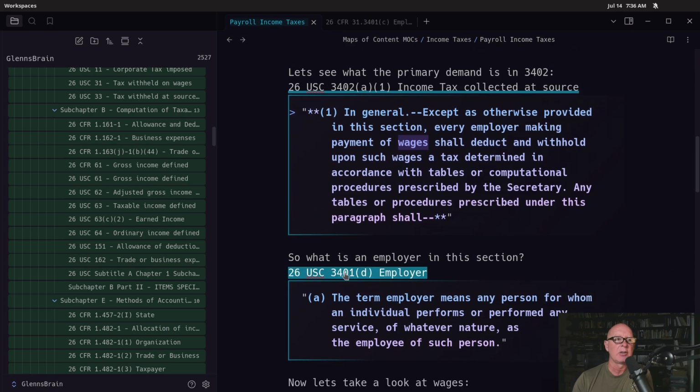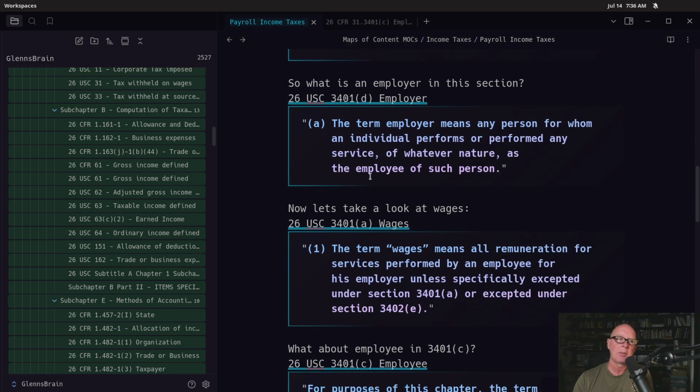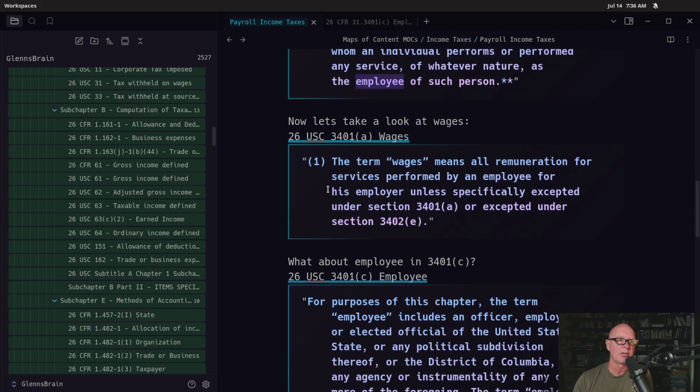So in 3401(d), we have the definition for an employer, which is the term employer means any person for whom an individual performs or performed any service of whatever nature as the employee of such person. Before we get to our new word, which is employee, let's take a look at what wages say. The term wages means all remuneration for services performed by an employee for his employer, unless specifically excepted under these sections.